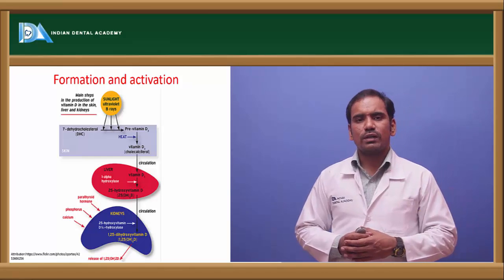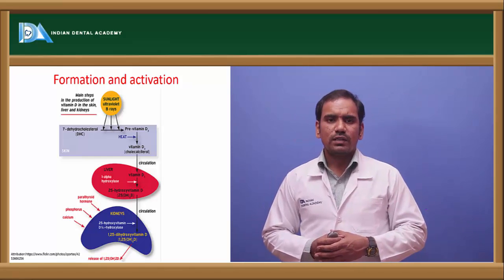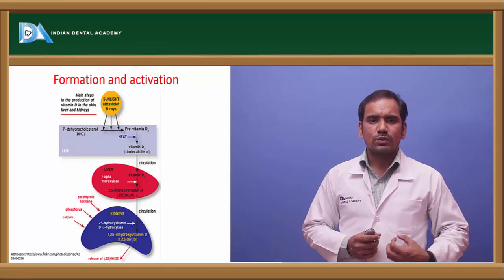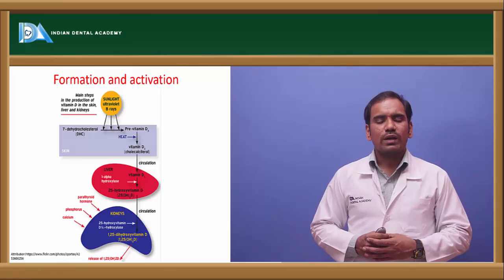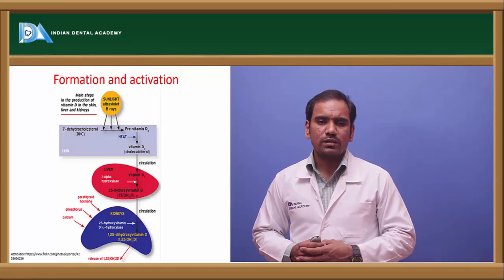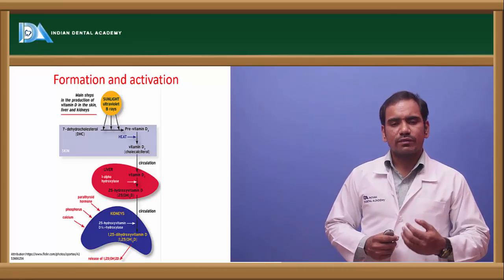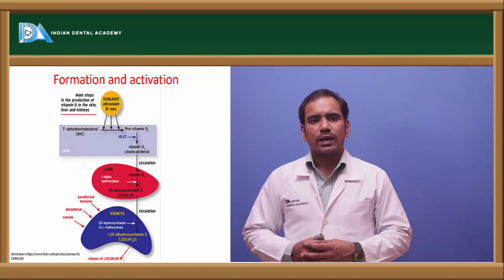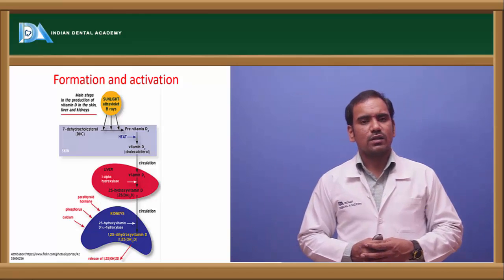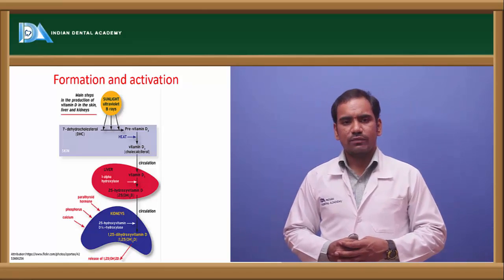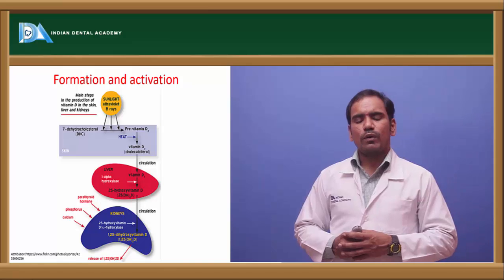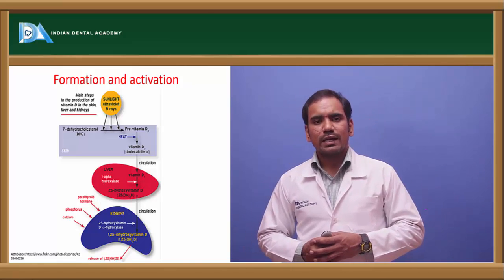25-hydroxycholecalciferol, or simply you can call it calcidiol. So that calcidiol now enters into the kidney. In the kidney, by the action of the enzyme called 1-alpha-hydroxylase, that 25-hydroxycholecalciferol is now converted into calcitriol. So calcitriol is also called 1,25-dihydroxycholecalciferol. So this is the active form of the vitamin in our body, calcitriol.